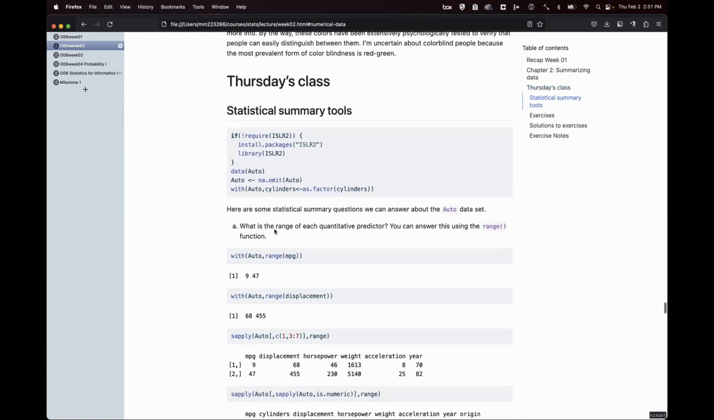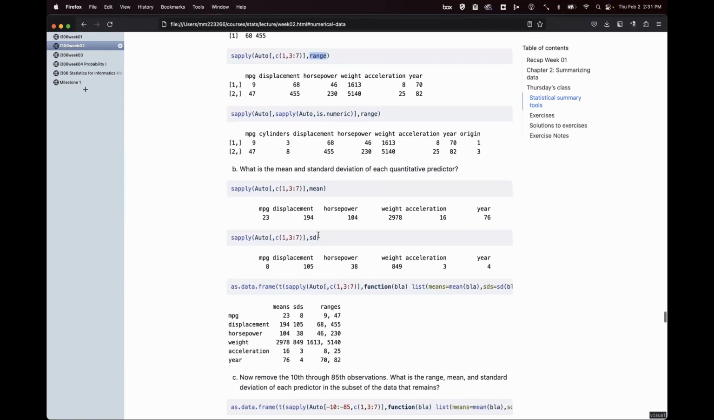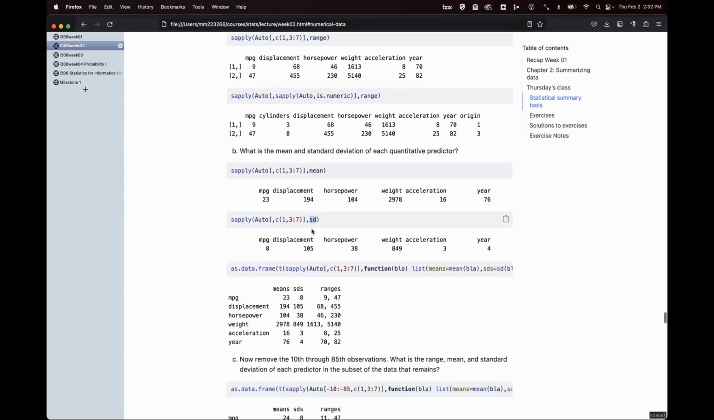And here are some more statistical summary tools. So you can get the range of a numerical variable with this. And you can create a table of a bunch of variables with their ranges like this. And you can substitute, where it says range here, you can substitute mean or median or whatever statistic you want. Here, I would like a variety of statistics, standard deviation I also want.